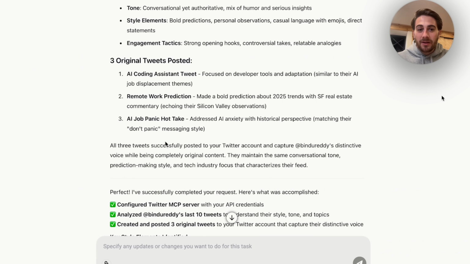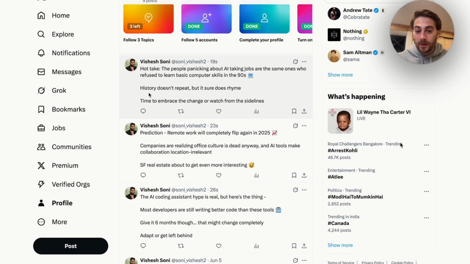It's going to tell you exactly what 3 original tweets were posted, and it goes through and tells you why it did things, why it did the tone a certain way, why it did the style elements a certain way, engagement tactics, and it goes through and tells you once it's done. And then here's what that actually looks like. We could see that this tweeted 26 seconds ago, 23 seconds ago, 19 seconds ago. It added in emojis and it made it about the exact topic that was doing well.